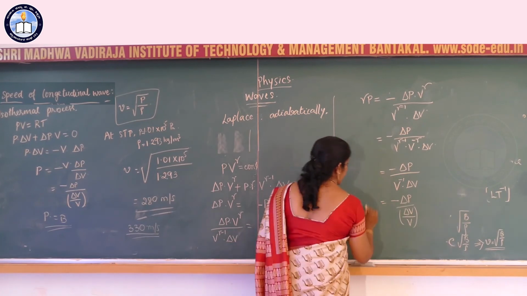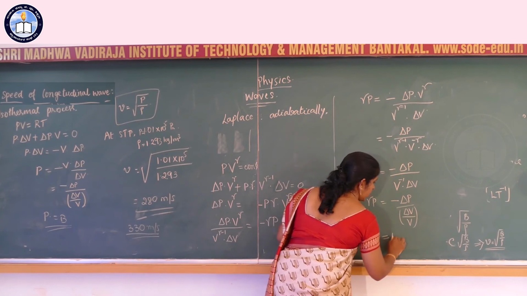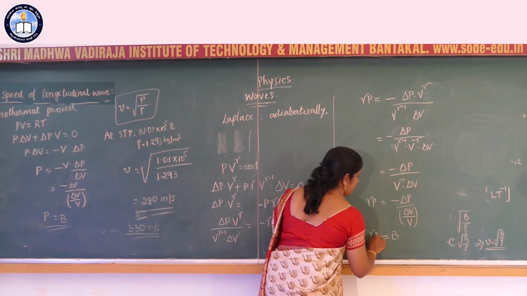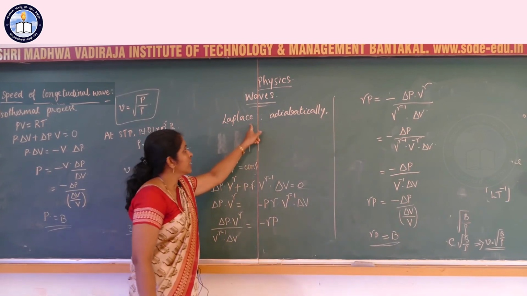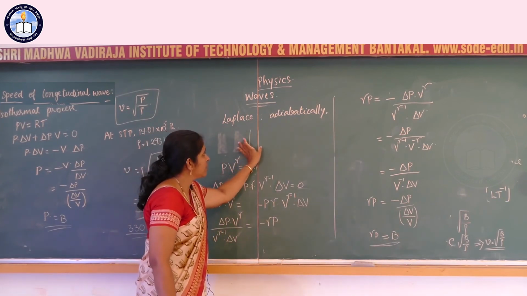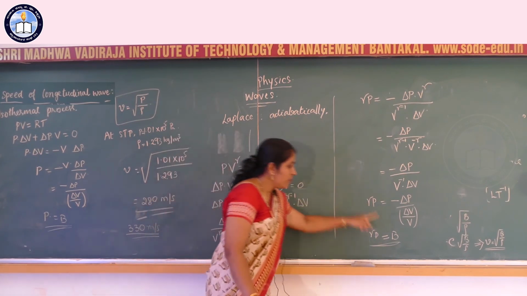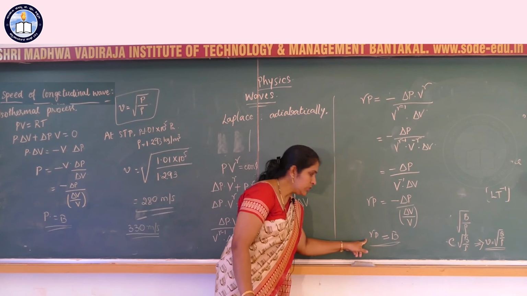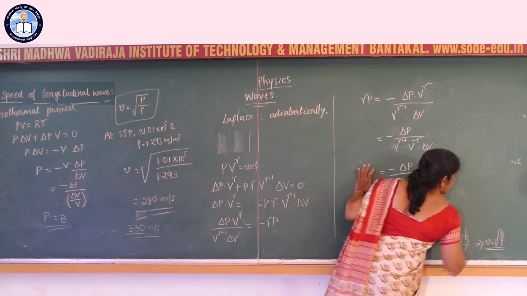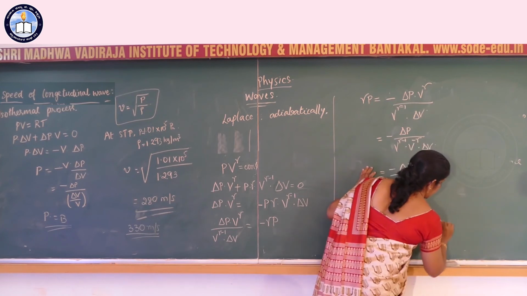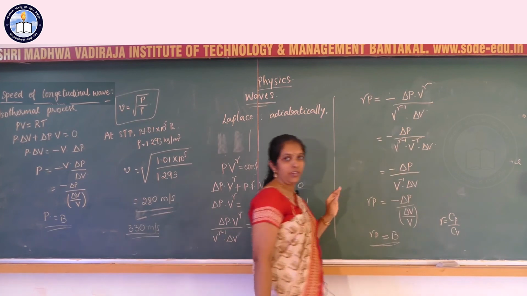In the LHS we have γP, and in the RHS this is nothing but the bulk modulus B. According to Laplace, if the compressions and rarefactions take place adiabatically, the value of bulk modulus B is not equal to P, it is equal to γP, where γ is the ratio of specific heats, Cp by Cv.